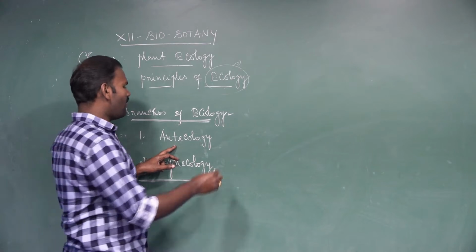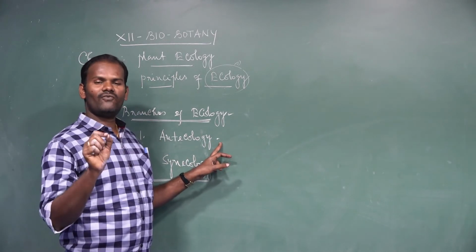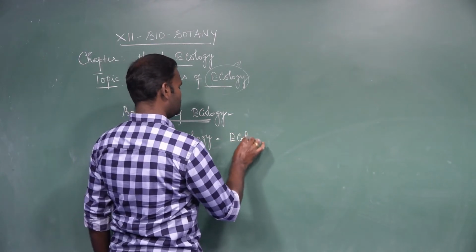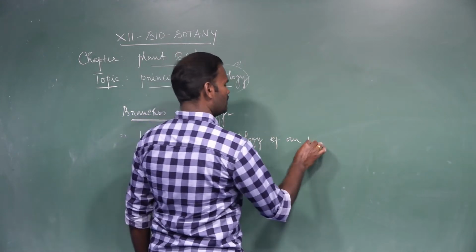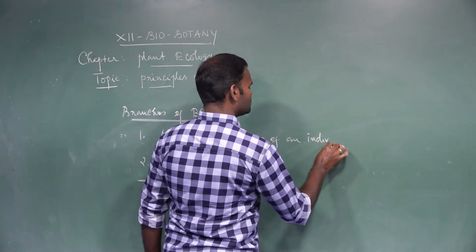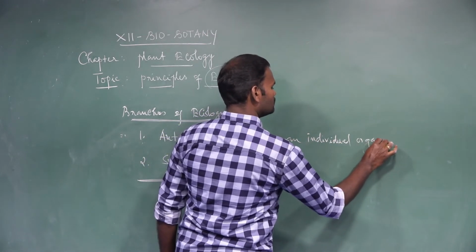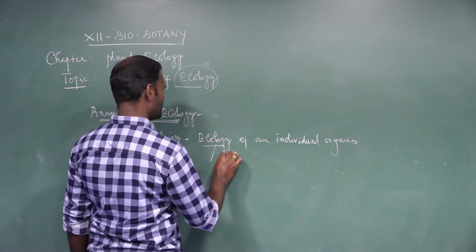Then what is called autecology? It is nothing but the ecology of an individual organism. It is also called species ecology.